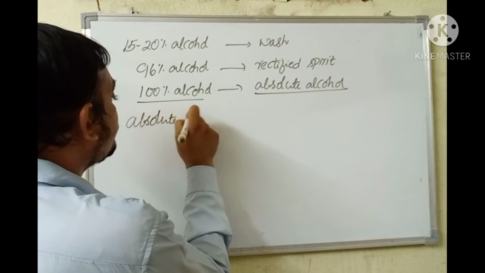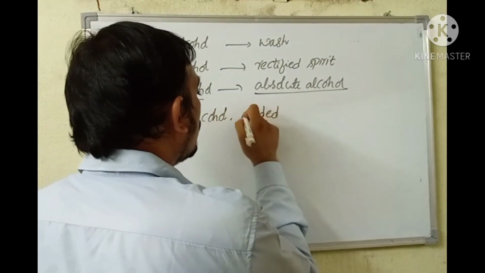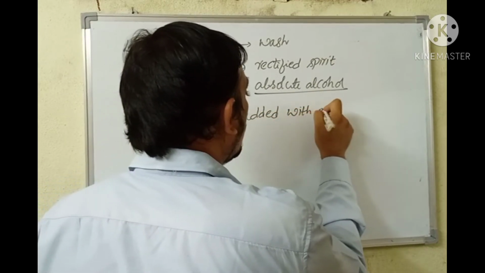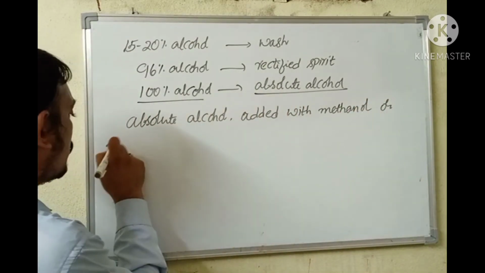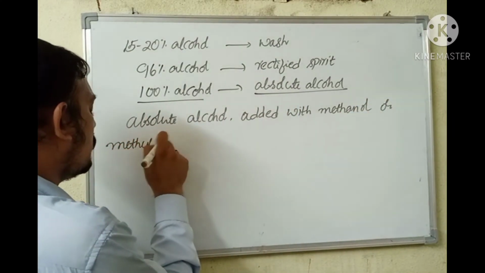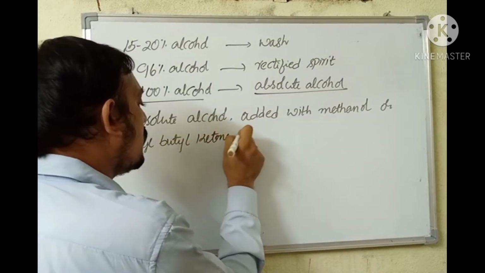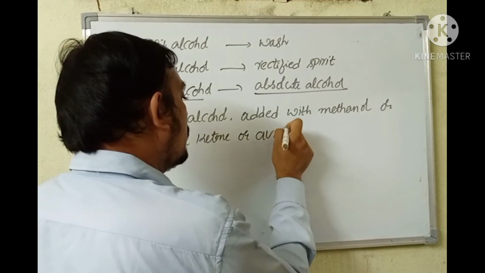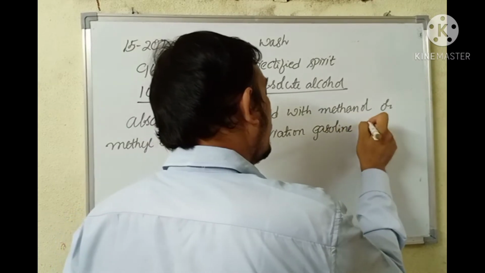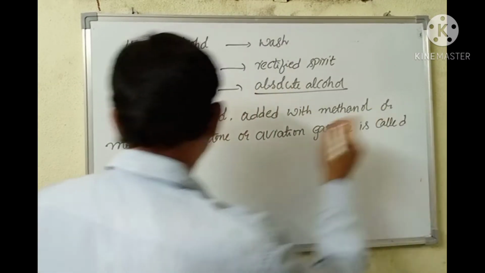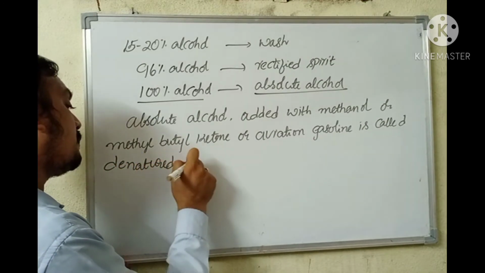Absolute alcohol added with methanol or methyl butyl ketone or aviation gasoline is called denatured spirit.